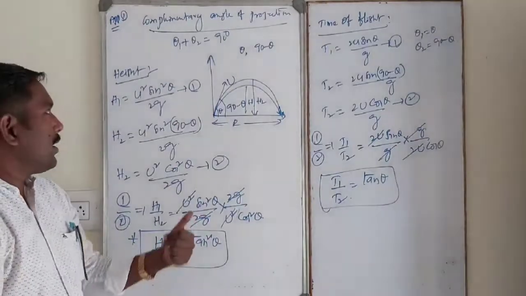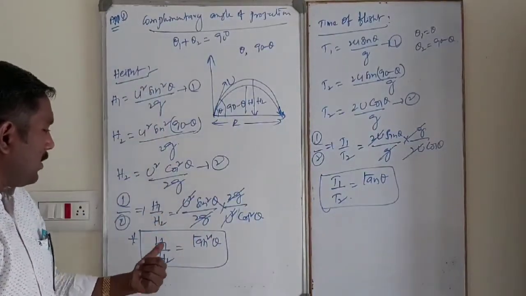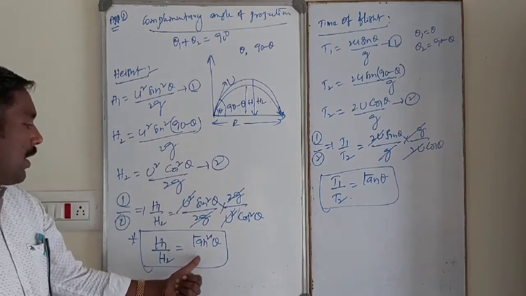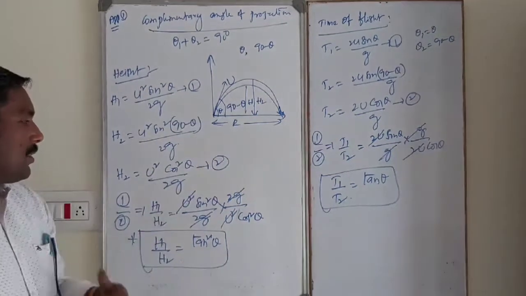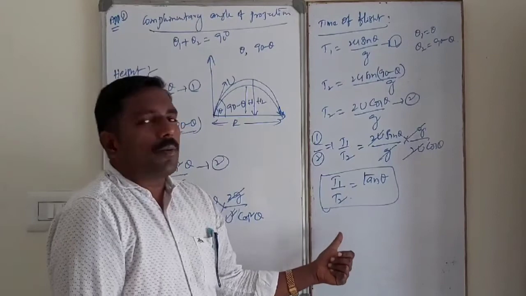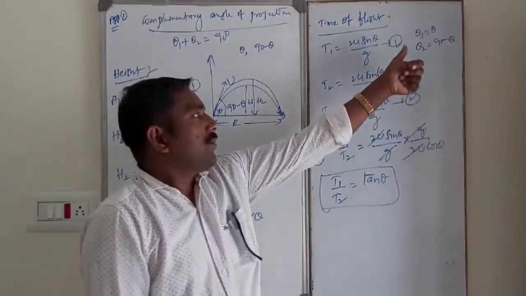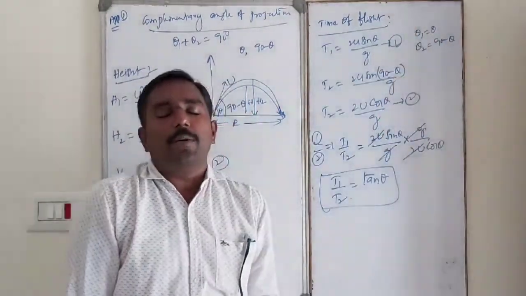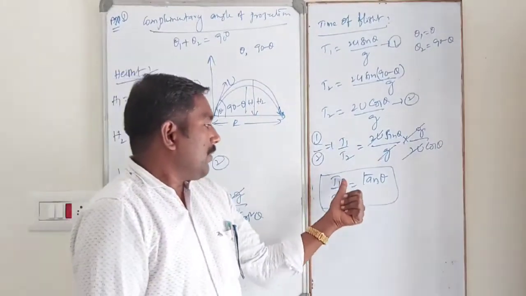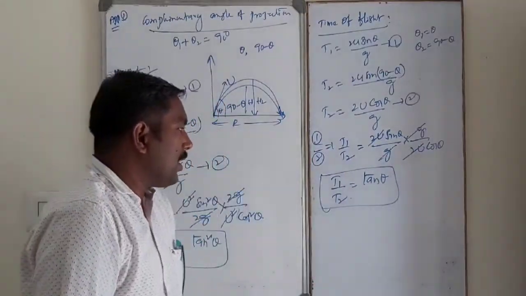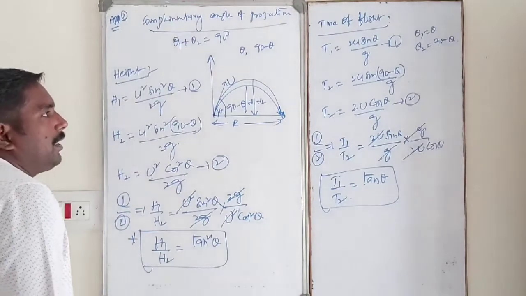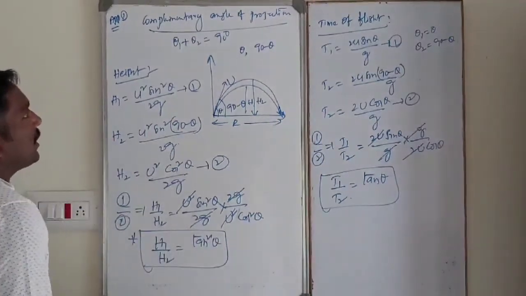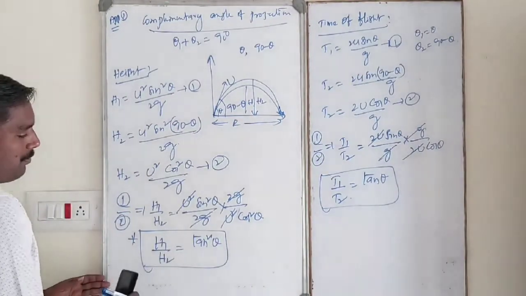So ranges are same. Next, in case of heights, the ratio H1 by H2 is tan square theta. Complementary angles means the first one is theta and the second body is projected at 90 minus theta. T1 by T2 is tan theta. These complementary angle results are very important.